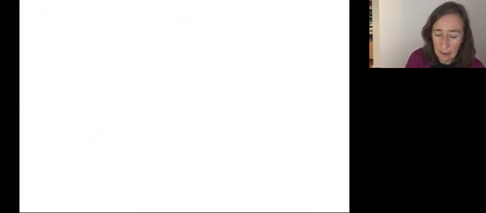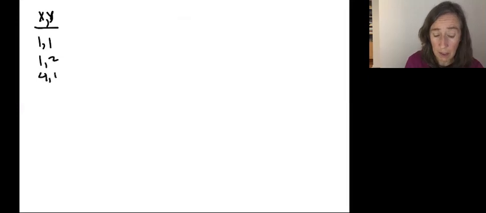So what we're going to do now is find those joint conditional probabilities. It's quite a mouthful, right? What I'm looking for is a joint probability, combinations of X and Y. So X can be 1 and Y can be 1, X can be 1 and Y can be 2, X can be 4, Y can be 1, X can be 4, and Y can be 2.